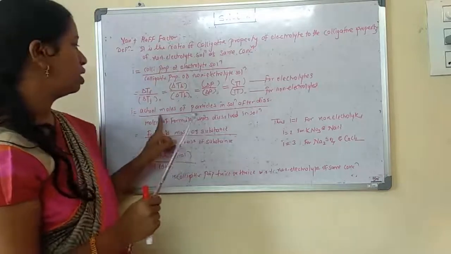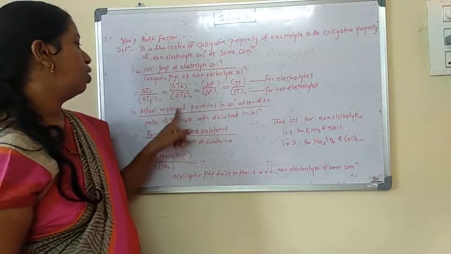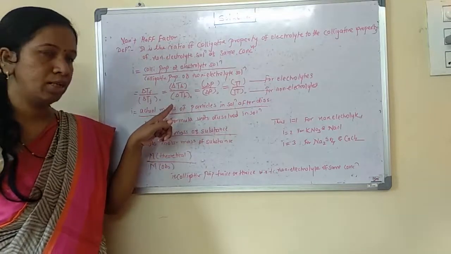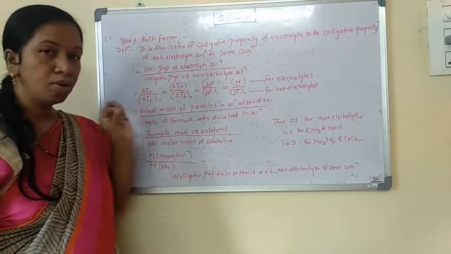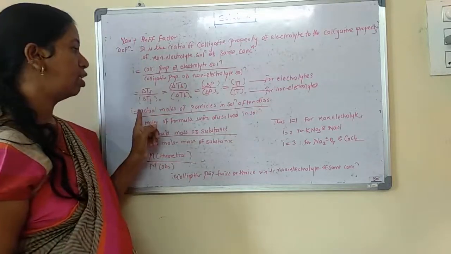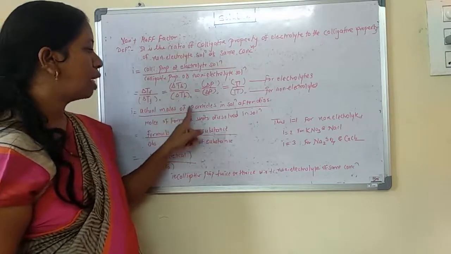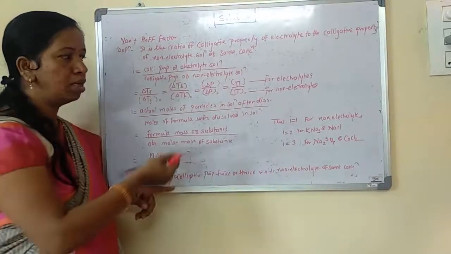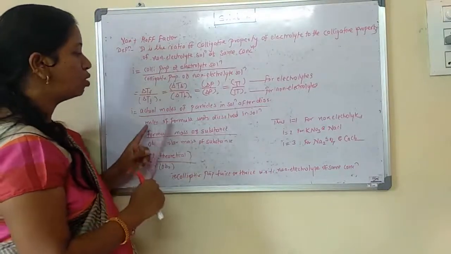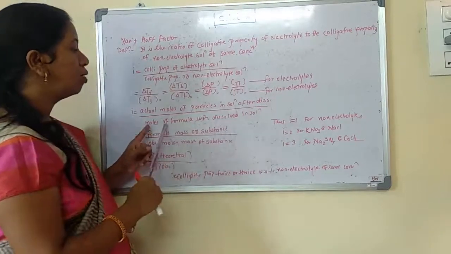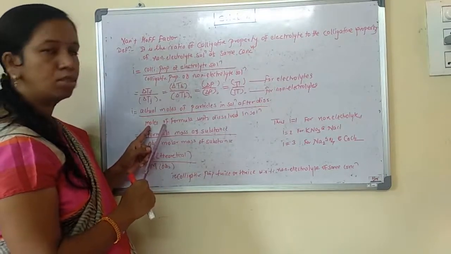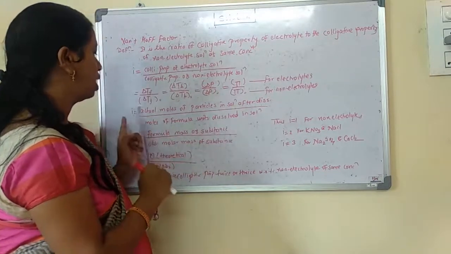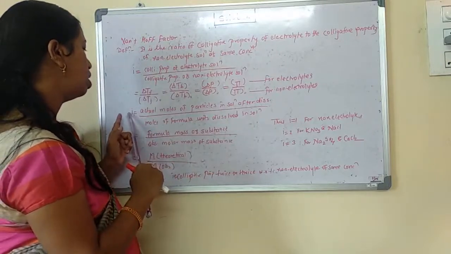Here we are saying that electrolyte particles, or electrolytic solutes, are dissociated. So whatever number of moles actually dissociated are taken into consideration. So actual moles of particles in solution after dissociation, what number of particles remain after dissociation, upon the moles of formula units dissolved in the solution. That is the ratio for i.